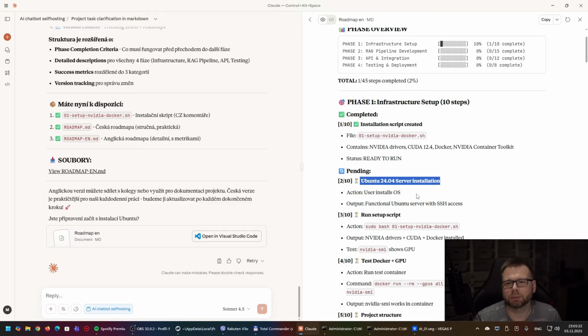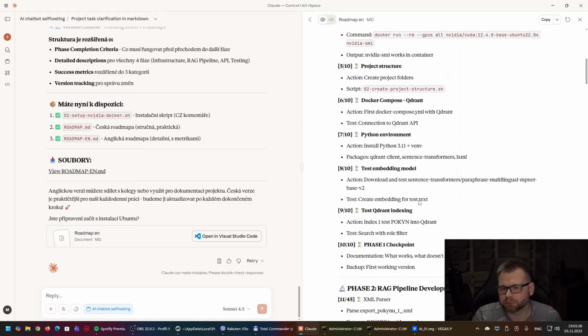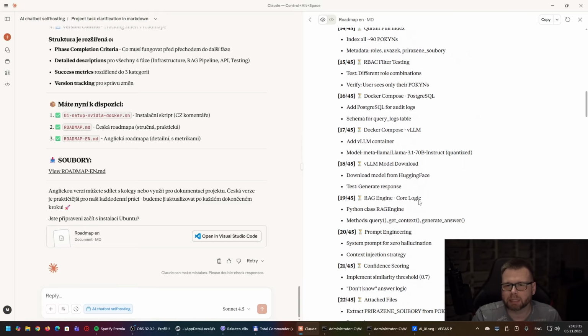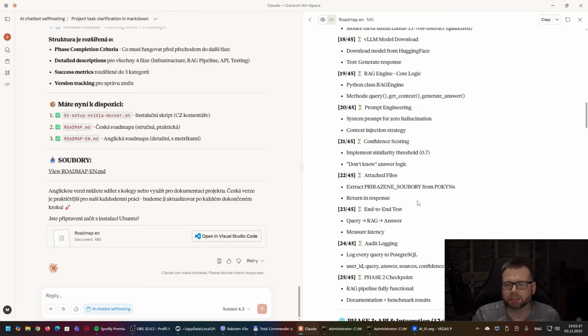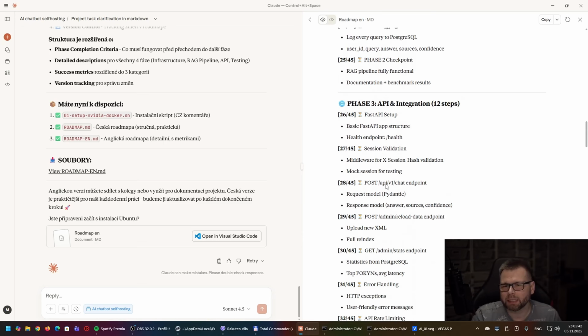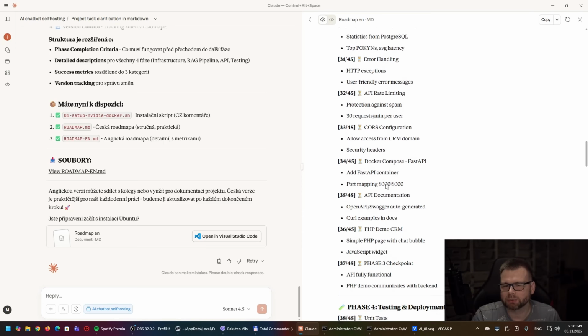Our process will be creating several installation scripts for Linux. We will test them step by step, one by one, until we reach our goal, which is to create the chatbot with an API endpoint, and to be able to communicate with our CRM.